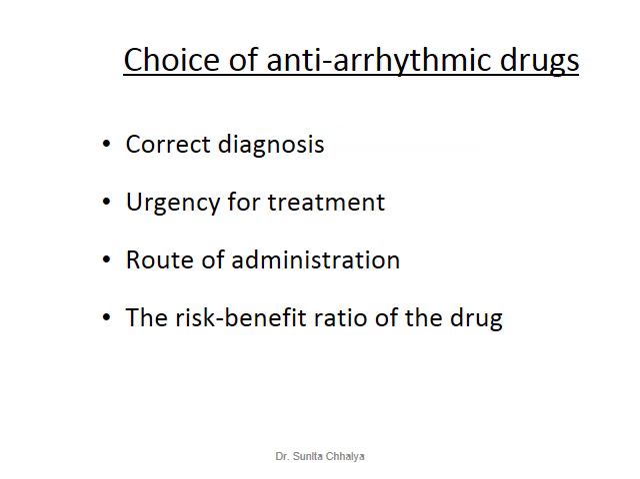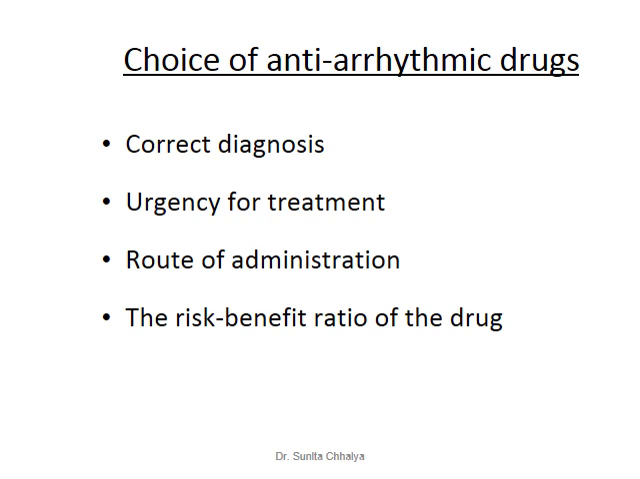So this is all about the antiarrhythmic drugs. Now, how to choose an antiarrhythmic drug. The selection of an antiarrhythmic drug is based first on the correct diagnosis, which type of arrhythmia is there. Second, the urgency of treatment, whether it is an acute case or it requires maintenance therapy or prevention of recurrence. On the basis of that, you have to select a drug.